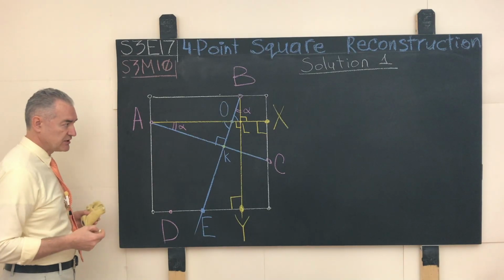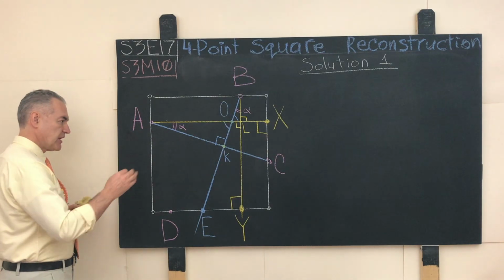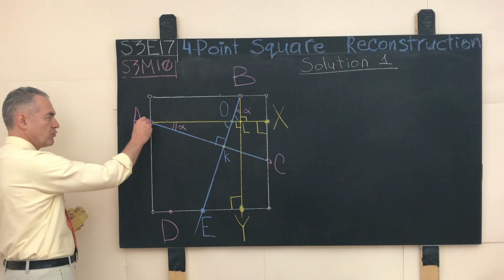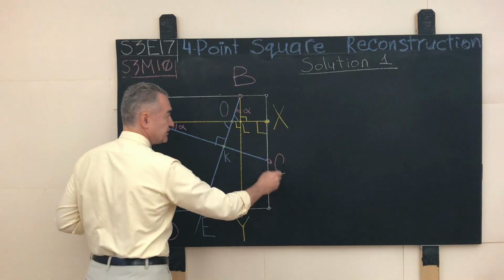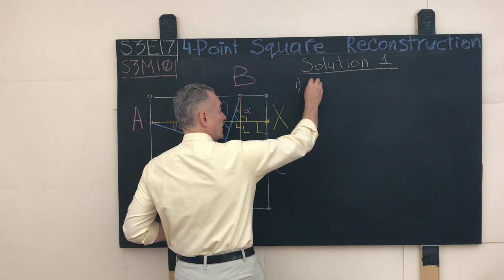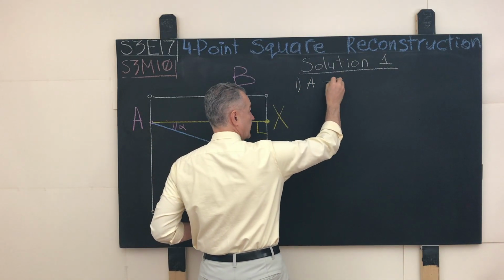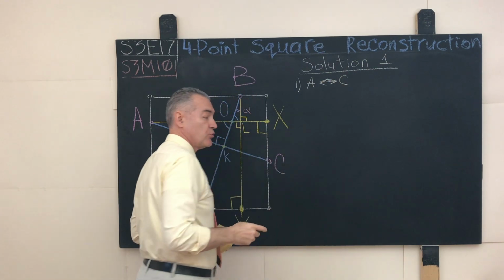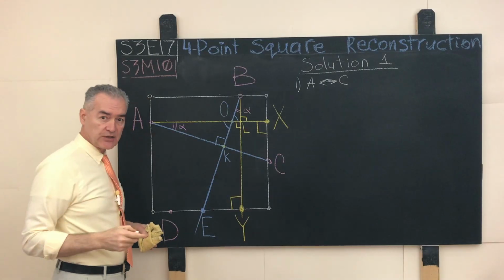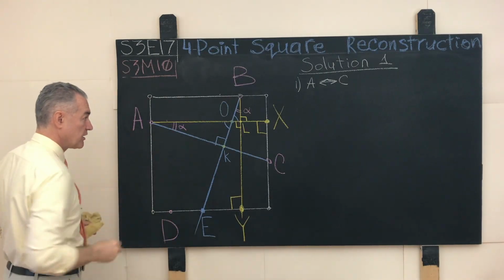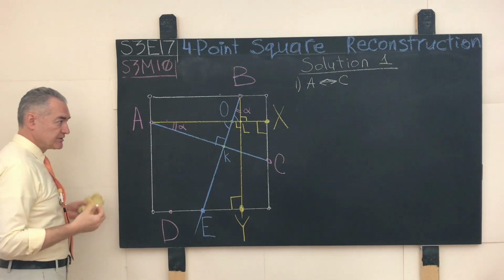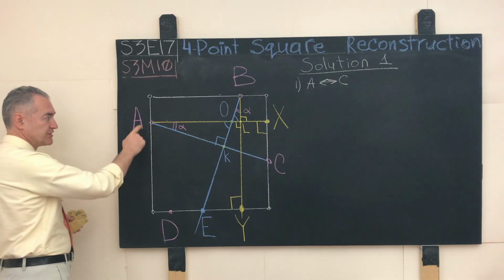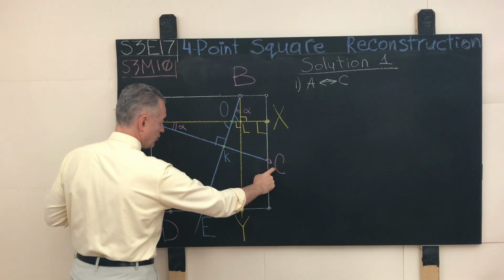But in general, let us say we will lay the proof of that theorem right on top of what we are given. Let's say we take a point A and the point C, and we make our first assumption that the points A and C belong to the opposite sides of the square. That is the first assumption, and we'll come back to it in a few seconds, and you will see why that assumption is substantial.